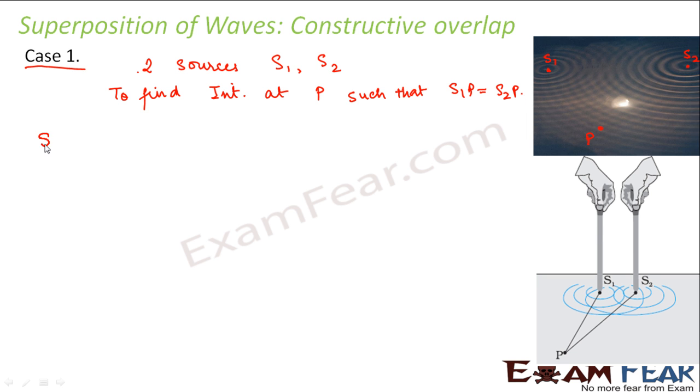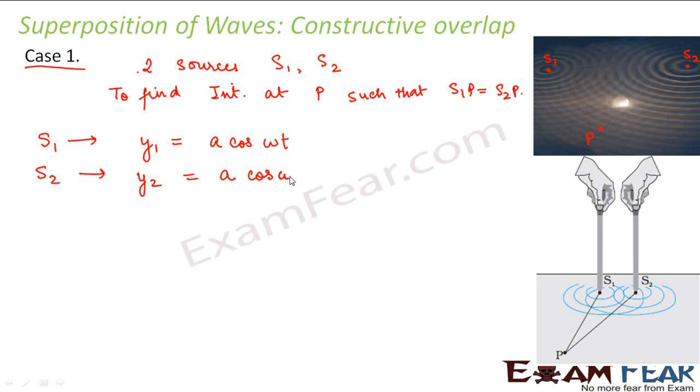Let us suppose that the light wave emitted by source S1 is represented by this equation, y1 equal to A cos omega t, where A is nothing but the amplitude of the wave, y represents the displacement of the wave, and cos omega t represents its phase, right? Similarly, the wave coming out from S2 is represented as y2 equal to A cos omega t.